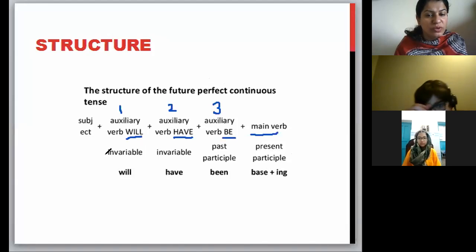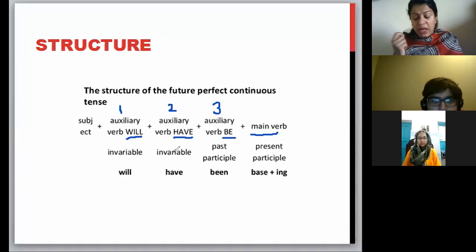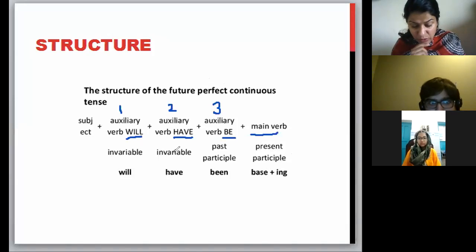I'll give you the reason why I have given this invariable over here, because there are basically two ways that we can make future perfect continuous. Remember, back in grade 6, I told you that future is to show two things. Either you make a plan or you have to show the cause and effect.